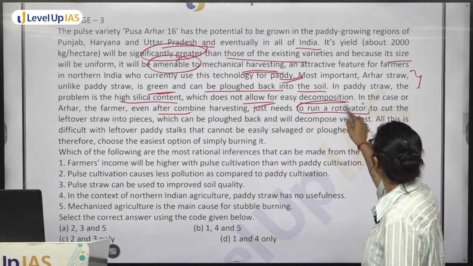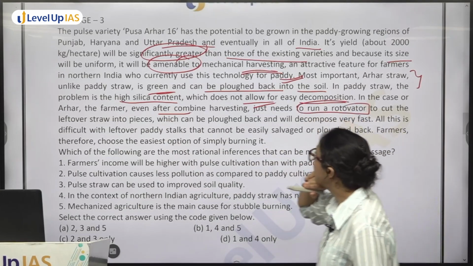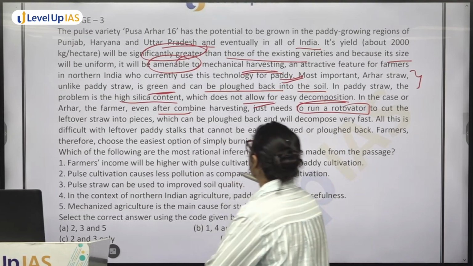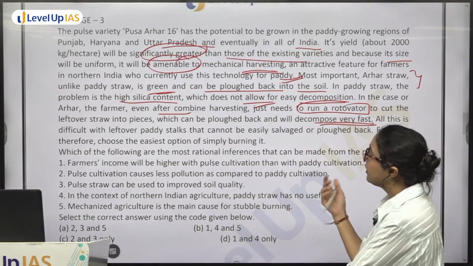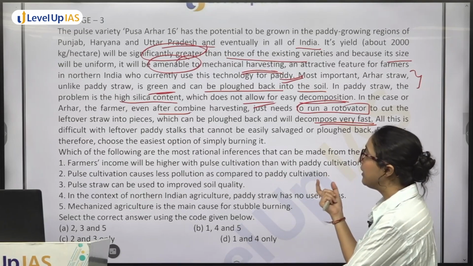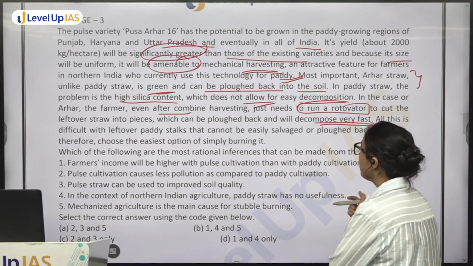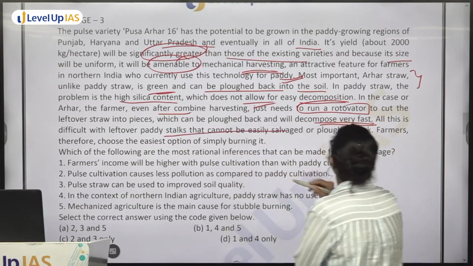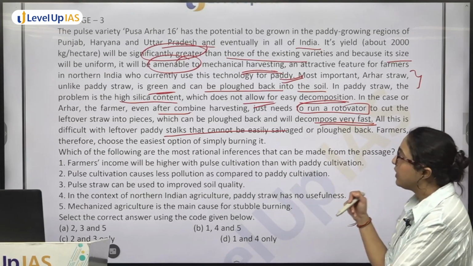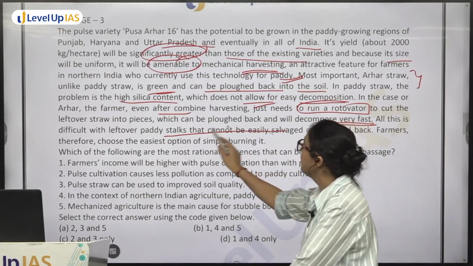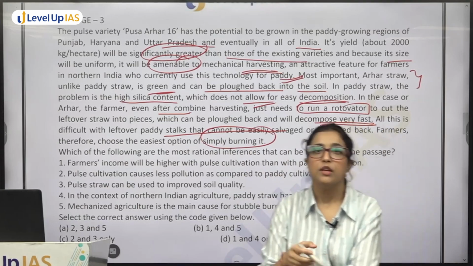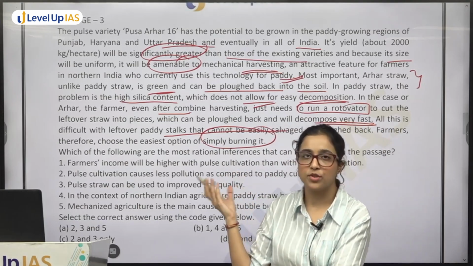Next, in the case of arhar, farmer even after combine harvesting just needs to run a rotavator to cut the leftover straw into pieces which can be plowed back and will decompose very fast. All this is difficult with leftover paddy stalks that cannot be easily salvaged or plowed back. Farmers therefore choose the easiest option of simply burning it. इस वजह से क्या होता है, वो burn कर देते हैं, because क्योंकि उनके पास कोई ऑप्शन ही नहीं होता,